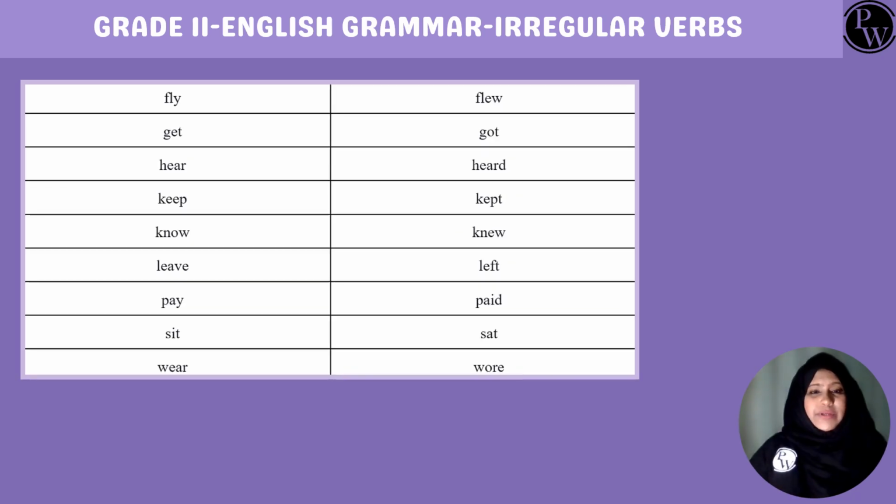Let's read the last ones now. Fly changes to flew, get changes to got, hear changes to heard, keep changes to kept, know changes to knew, leave changes to left, pay changes to paid, sit changes to sat, and wear changes to wore. Now that we've looked at a lot of irregular verbs, remember them because we'll use them in the activity later. Did you notice how the words in both columns change their spellings?